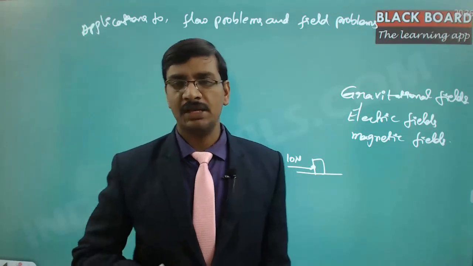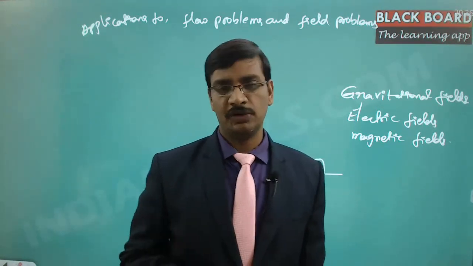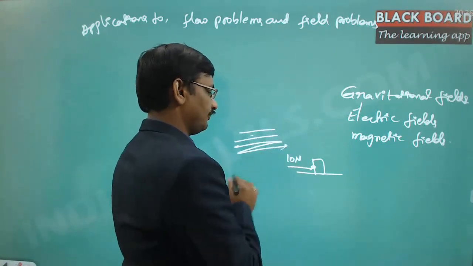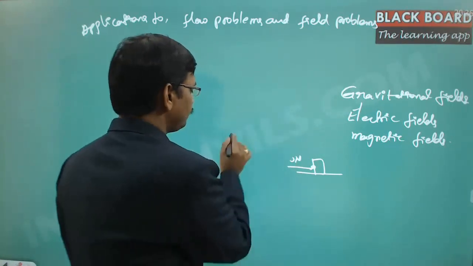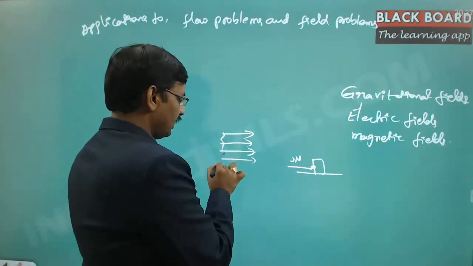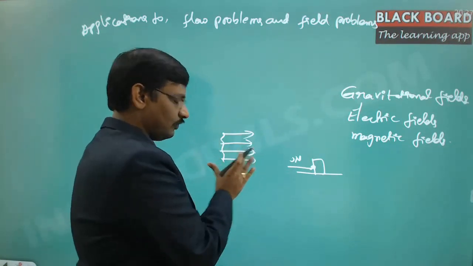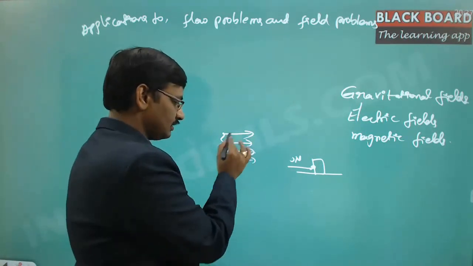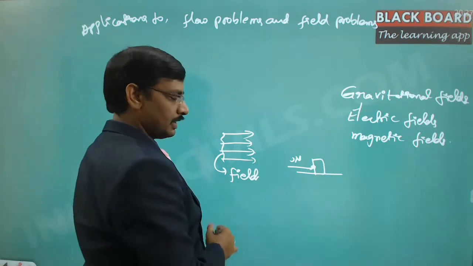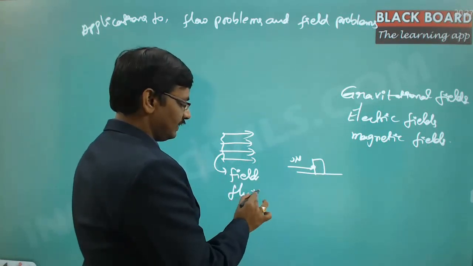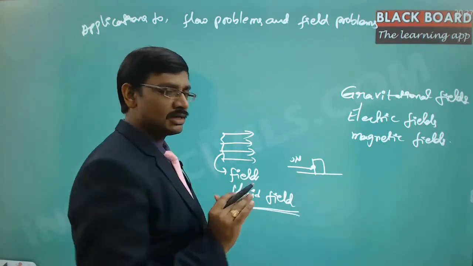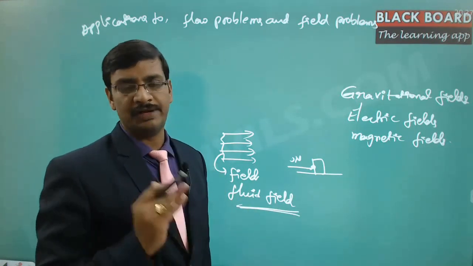And the same thing can even be felt with the fluid flow also. Suppose there is a fluid that is moving in this particular direction. Now here the field, this entire lines of force is called as the field. All these lines of force together we call as the fluid field, right? So this is called as the fluid field. That means the influence is there everywhere. Such kind of scenario is called as the field.